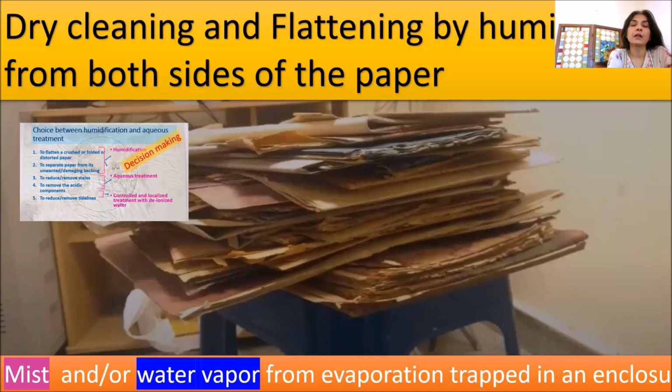So, of course, we have to take the decision of treatment after a lot of analysis and talks with the owners, the custodians of these very important documents. So after all those discussions, it was decided that initially the first thing that we'll do is we'll dry clean them and flatten them.